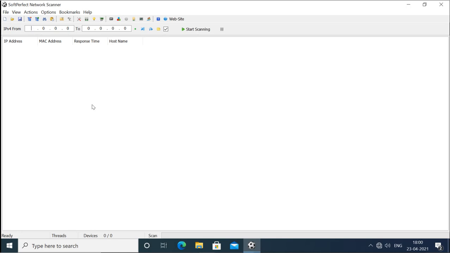Again, it is a scanner. So I will give the range from 220 to 22.